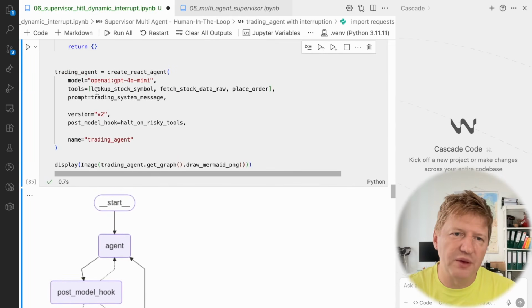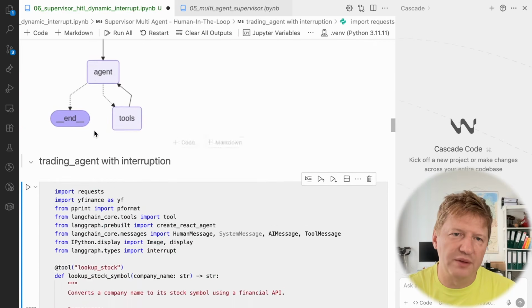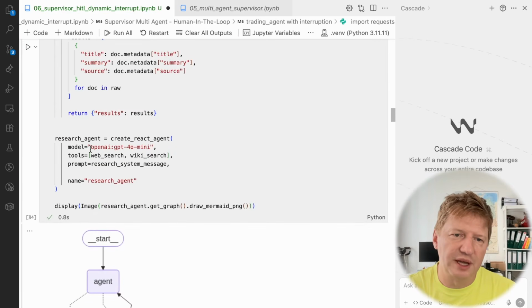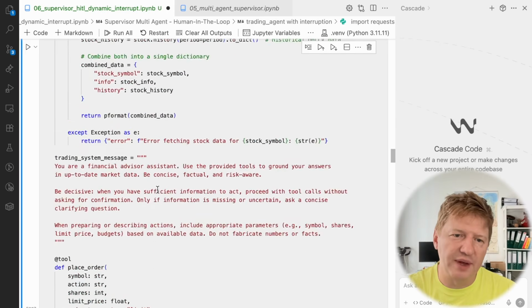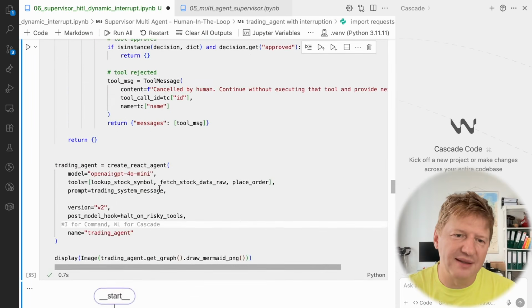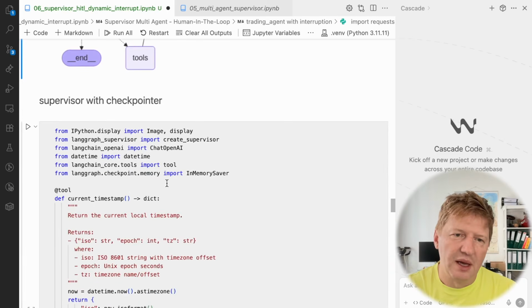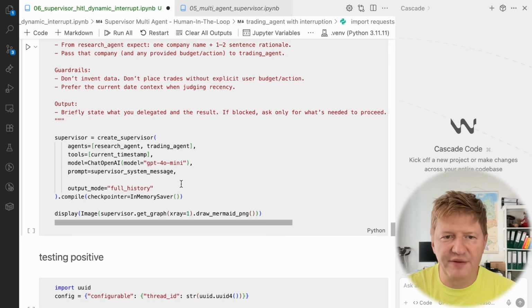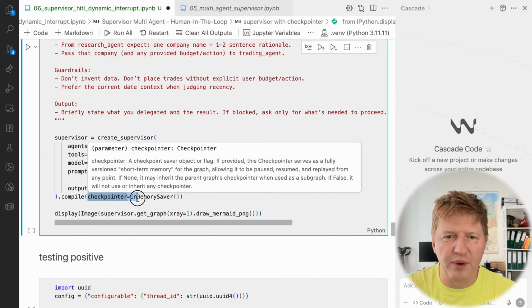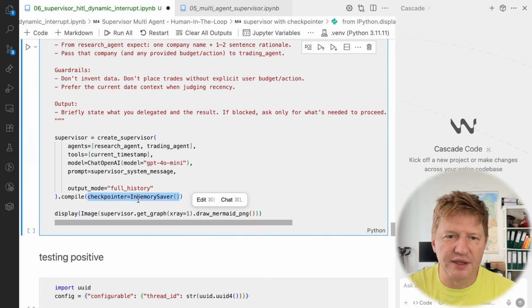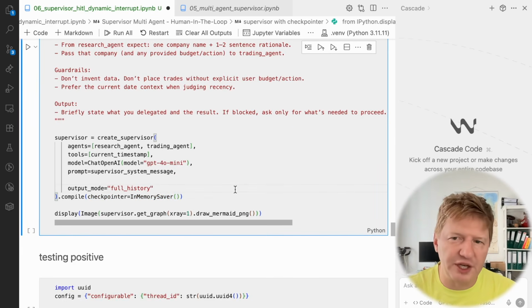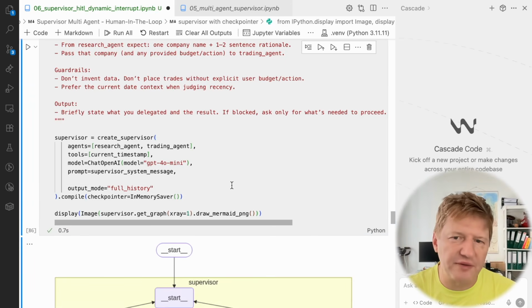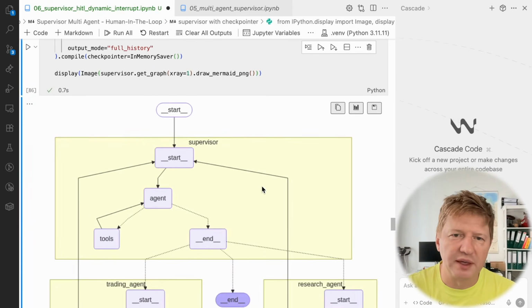So if you take a look here, we don't have a checkpointer on the trading agent at all. We don't have a checkpointer on the research agent as well, right? So they are not aware of any states, like of their inner states. And for the supervisor, we are copy-pasting from the previous lesson, but what we are doing differently this time is compiling it with a checkpointer. And for simplicity, we're grabbing an in-memory saver. This is practically the only change we have in our system. So it's pretty straightforward. That's the point I wanted to highlight.